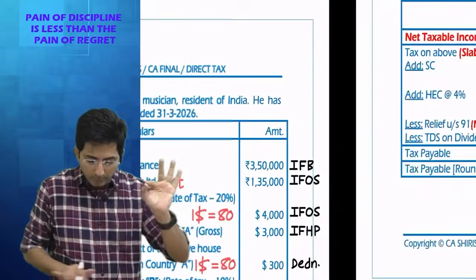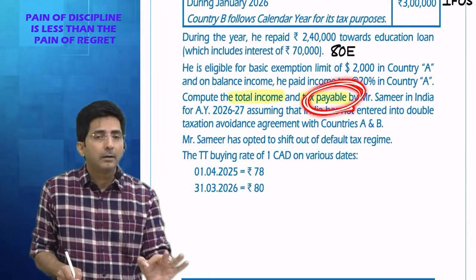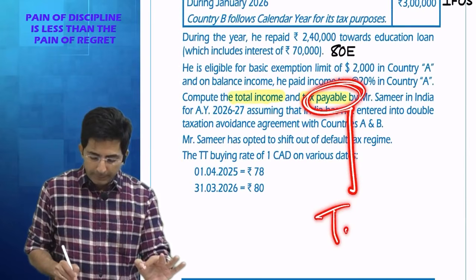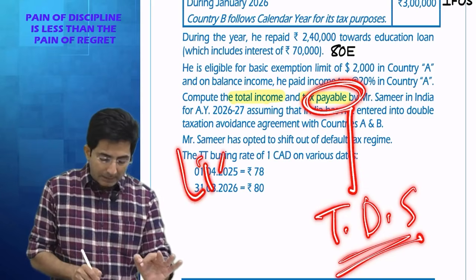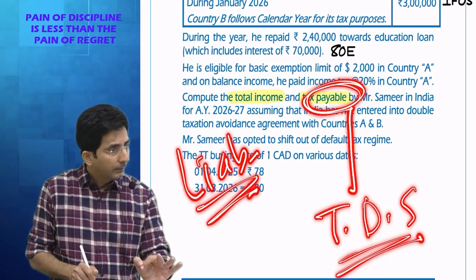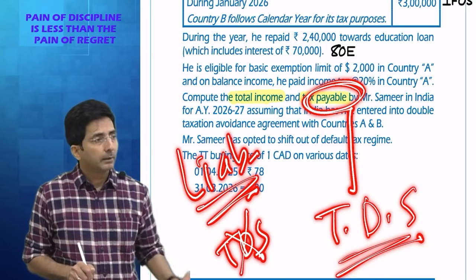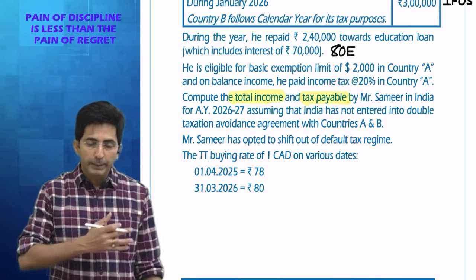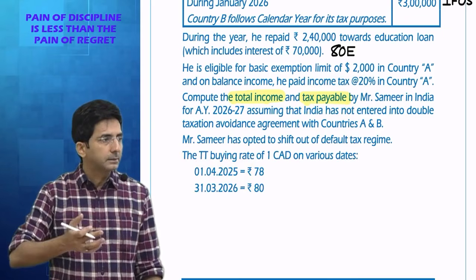You know why? Look, whenever the question uses the word tax payable, you give the effect of TDS. But if the question says tax liability, no need to show the effect of TDS at the end. Because see, in many questions we solve, you will find items subject to TDS.